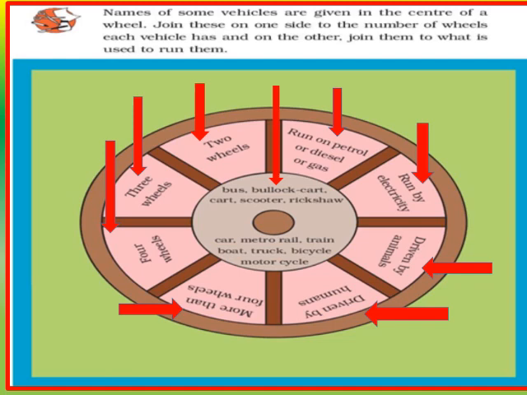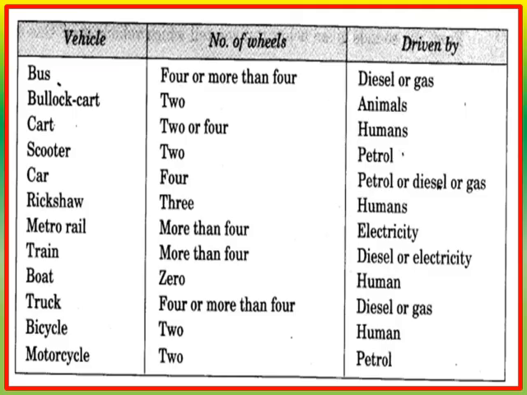So let us solve this question. Here we have a table with names of some vehicles in the first box, the number of wheels required to run those vehicles in the second box, and how the vehicles are driven in the third box. So let us start with the first vehicle.